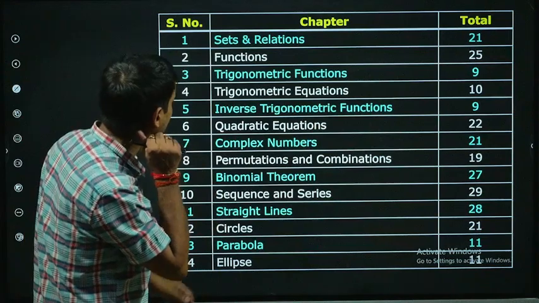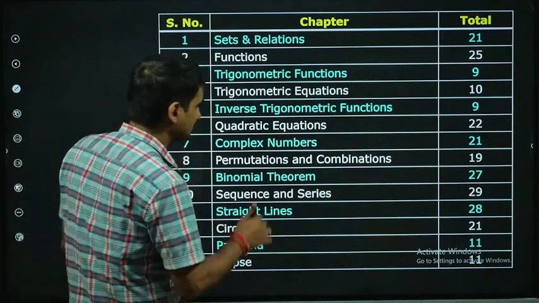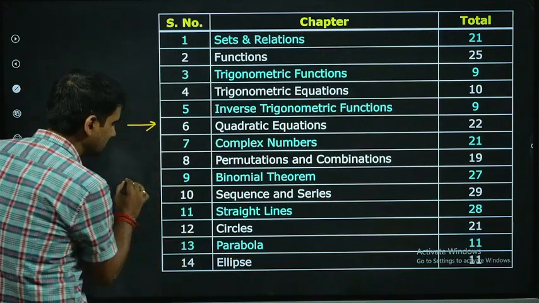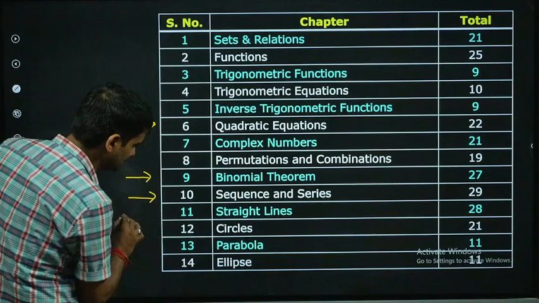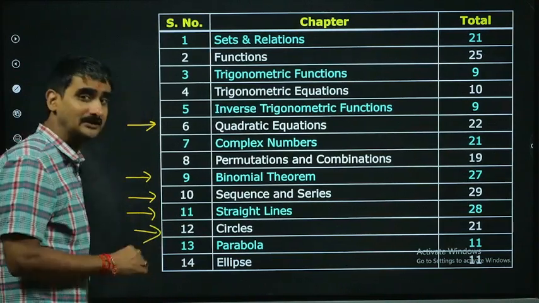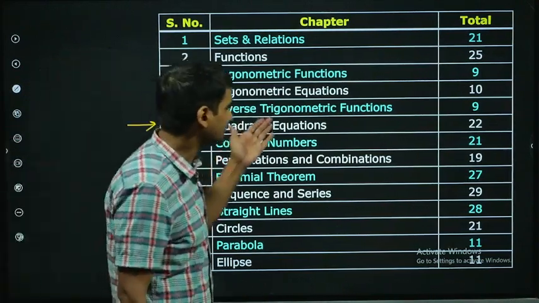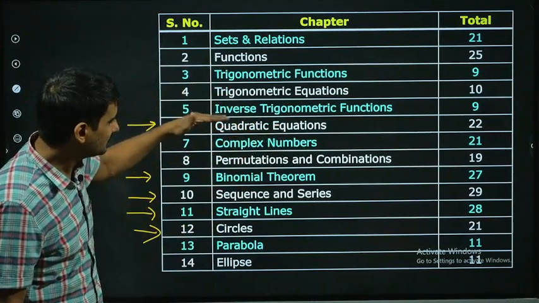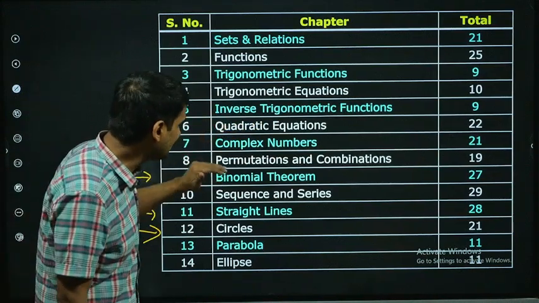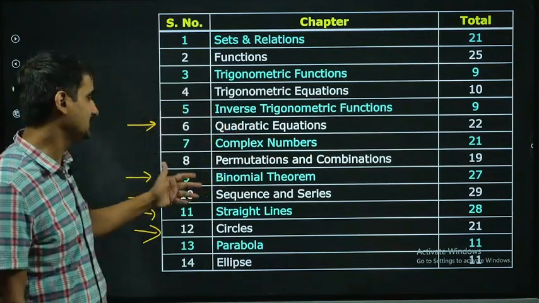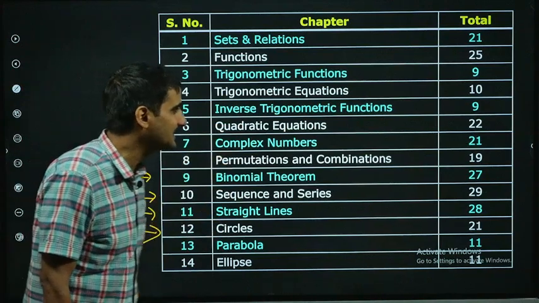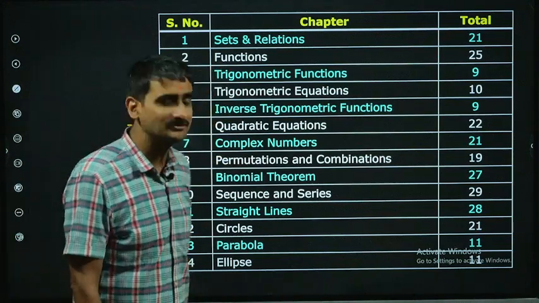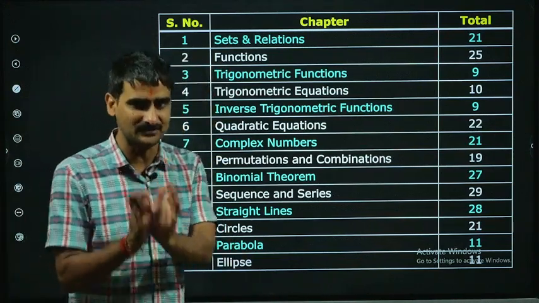Okay, so let's start. For me, the first chapter should be theory of equation. Then it should be binomial, sequence and series, straight lines, circles. Now you may think, I am talking about theory of equation or quadratic equation, but it's just 22 marks, while I'm skipping 19 marks permutation combination, function 25 marks, set and relation 21 marks. There's a reason behind it. I will tell you why.